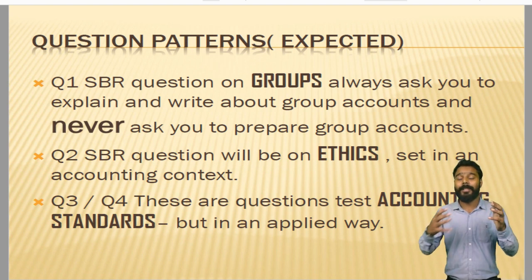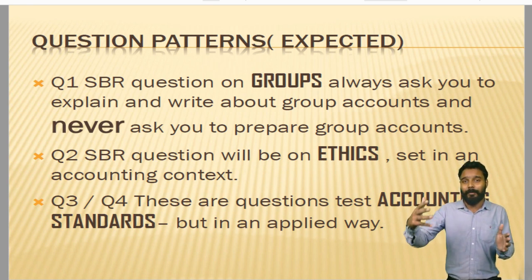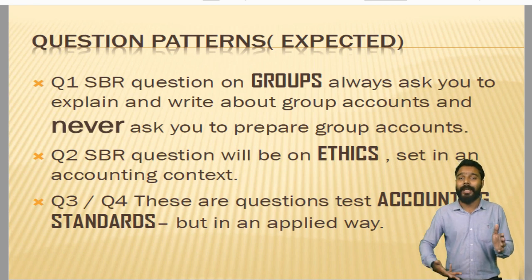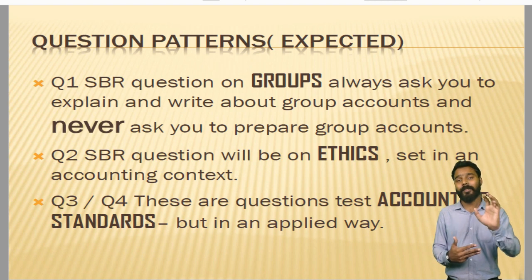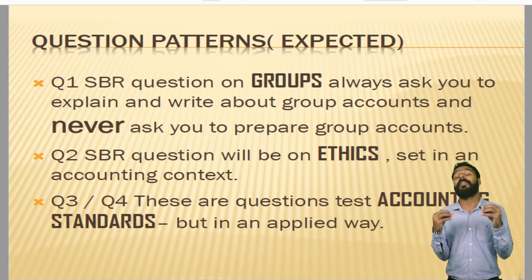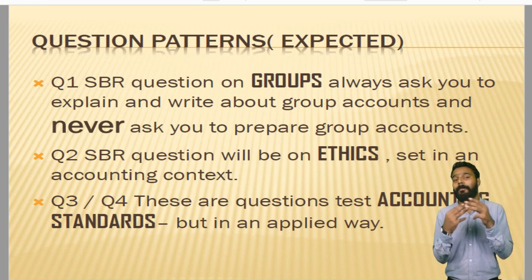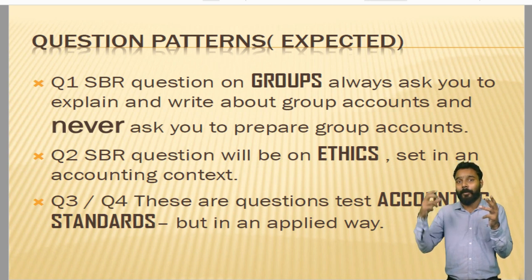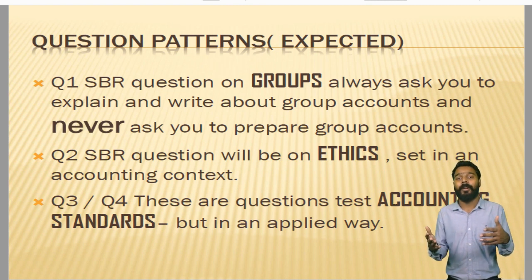So we have to be thorough about some of the basic accounting treatments, like can it be something related to leases, or can it be something related to some disclosure standards, that is IAS 24. So in this question, the examiner will create a scenario where the accountant will not be disclosing something that should be disclosed, or the disclosure will not be complete, or there are chances that they will be accounting it in an incorrect way, or the way of classifying something, or the way of treating something.